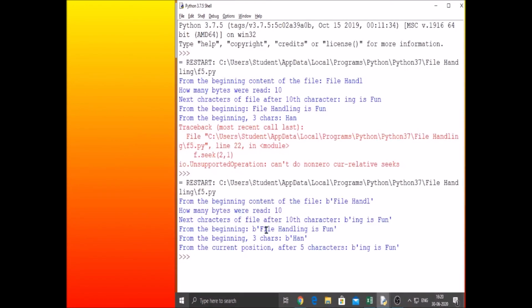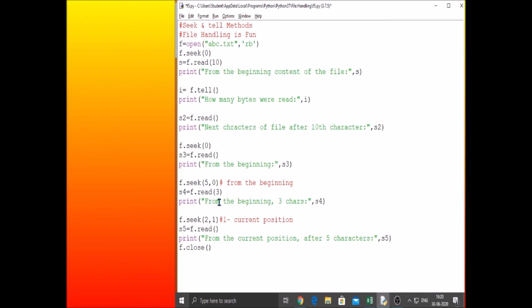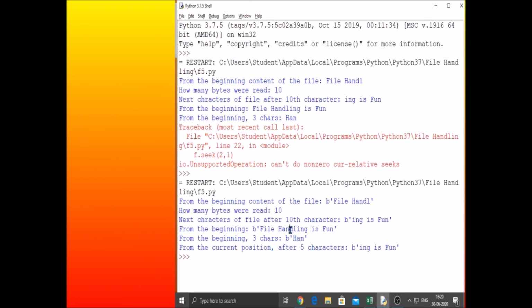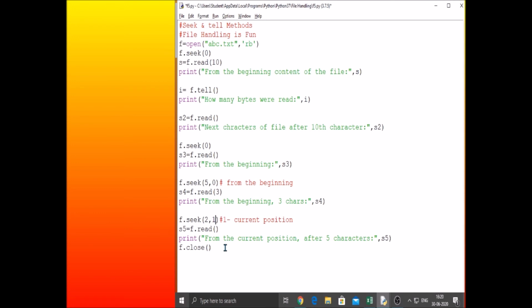Then 5 characters are skipped: 1, 2, 3, 4, 5. Then 3 characters are read, that is HAN, correct? From that position after HAN, skip 2 more characters. Then what will happen? DL will be skipped. So now it reads "ing is fun." Is this not the expected output? Yes, we got the output clearly. If 1 is used, that indicates from the current position.